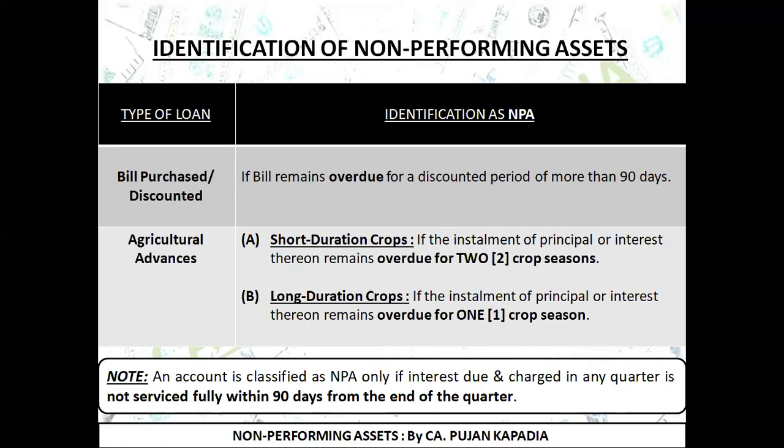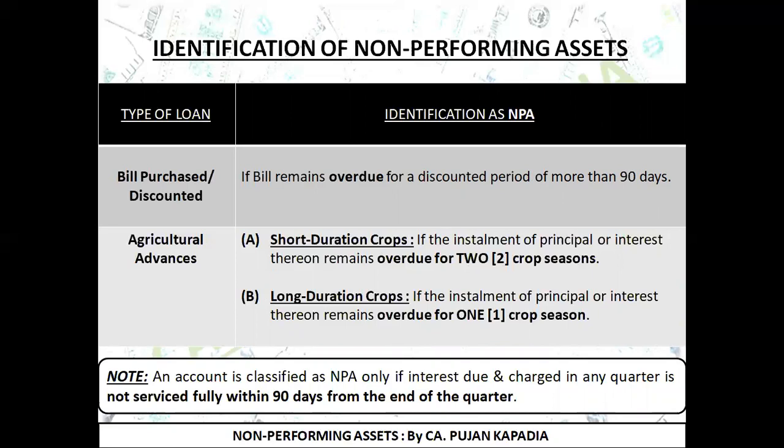When I'm talking about short duration crops, I need to check if the amount remains overdue for two crop seasons. For example, I gave you that in case of certain vegetables, these vegetables grow round the year, like summer and winter. In both the seasons, we are having the cultivation of that vegetables. Then such crops are considered as short duration crops.